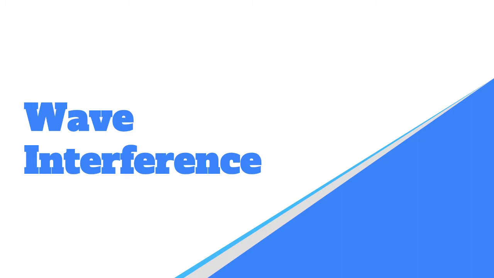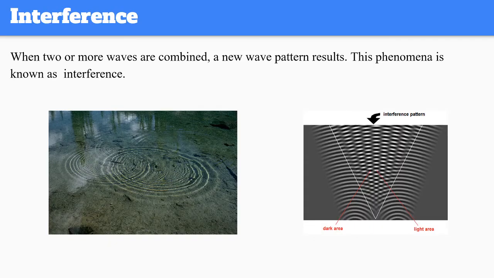All right, what's wave interference? Waves are a little bit different than particles. Particles cannot occupy the same spot. So if you have, let's say, one block, and you would like to put another block on it, you can't really occupy the same spot. That's not possible. But waves can actually share the same spot at the same time.